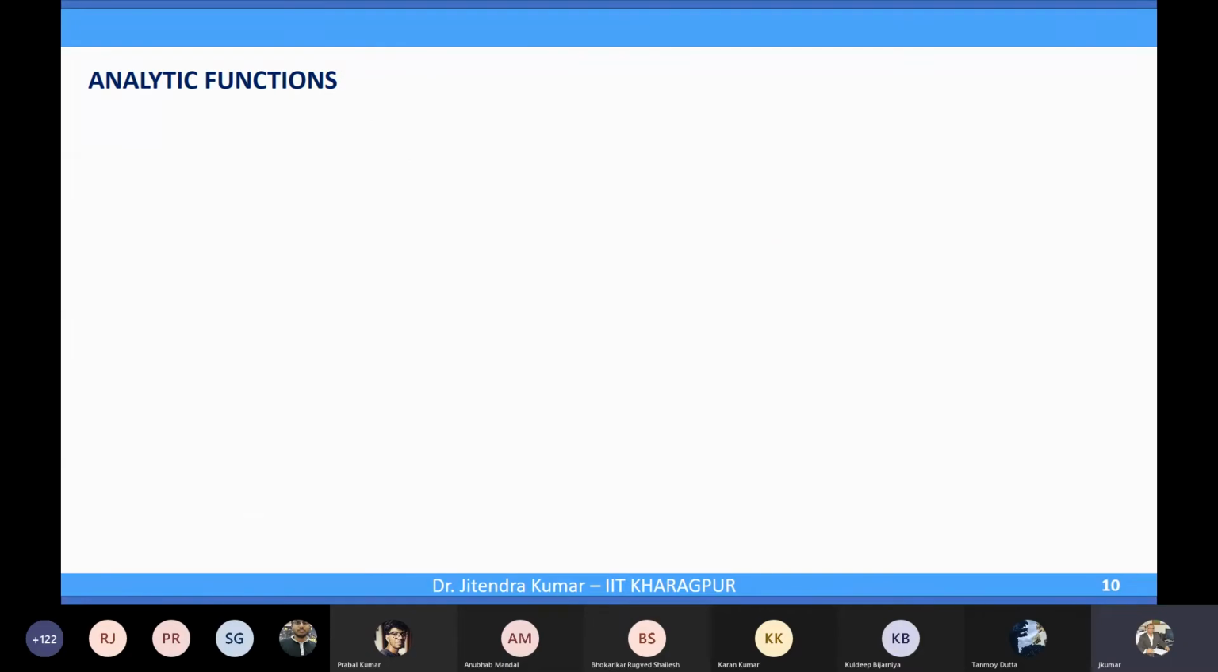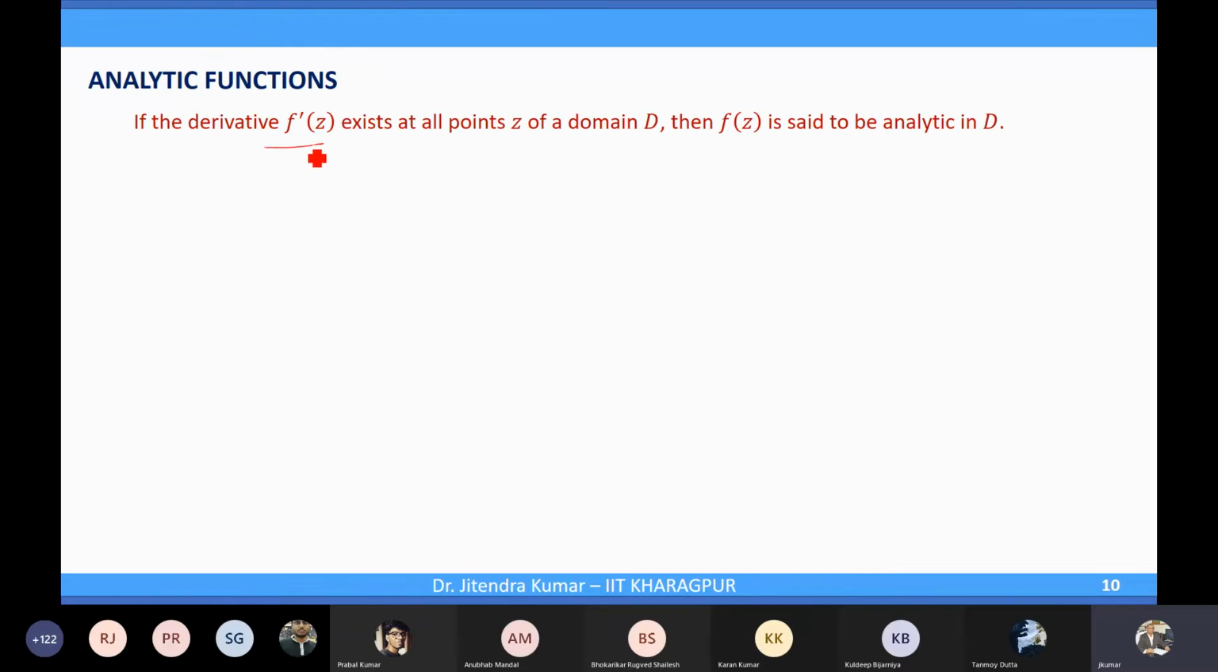Analytic functions, which is just in continuation with this differentiability. So if the derivative f prime(z) exists at all points z naught of a domain D, then f(z) is said to be analytic in D. Just try to understand this. Here you will not see any difference now.